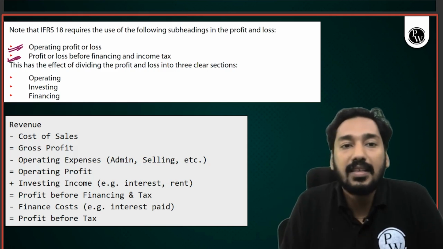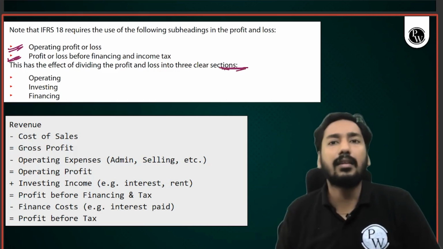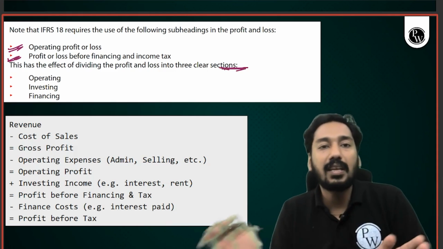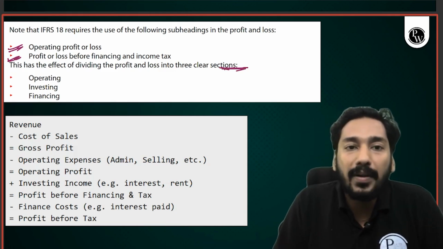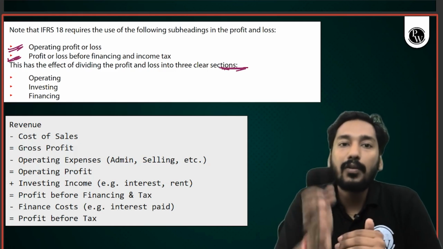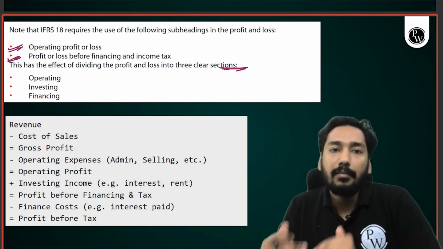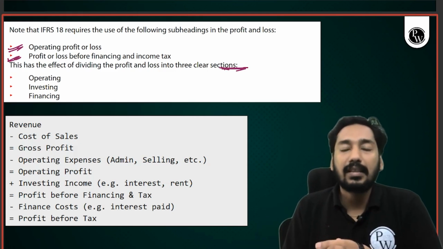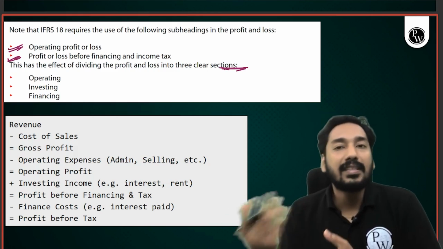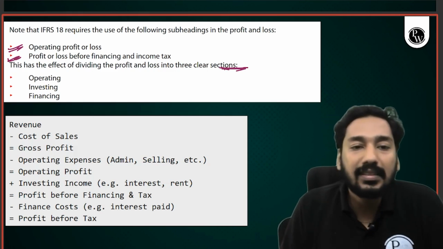The objective behind this is that it has the effect of dividing the profit or loss into three clear sections. Now they want the division to be clear. Like in cash flow, they want the P&L to be clearly segregated into operating, investing and financing. Obviously, if you show operating profit and loss separately, all operating incomes will be separate. Then you are showing profit or loss before finance and income tax. So all the investment income will come before it, like rental income, dividend income, interest income. And from that, you will subtract your financing outflows, interest paid, etc. So this is the basic format.